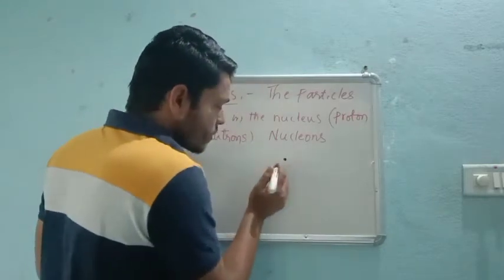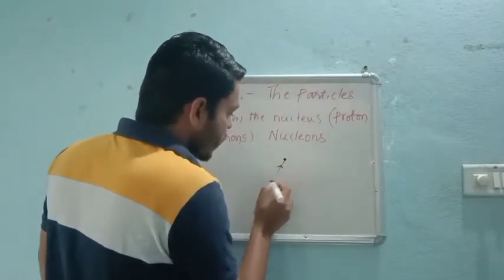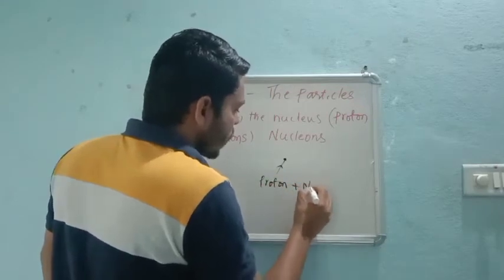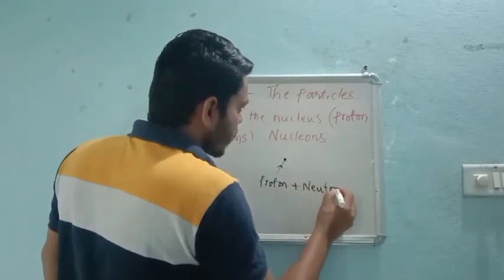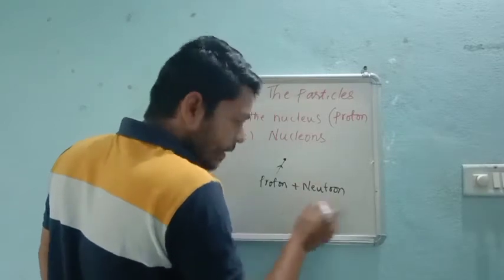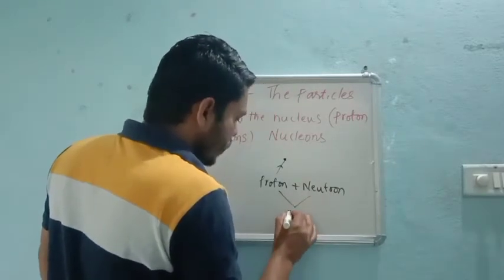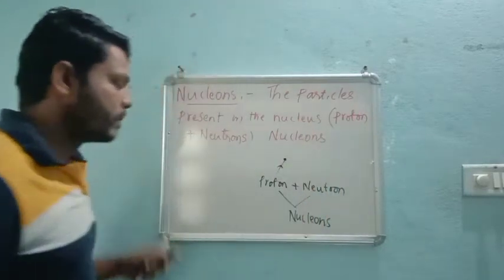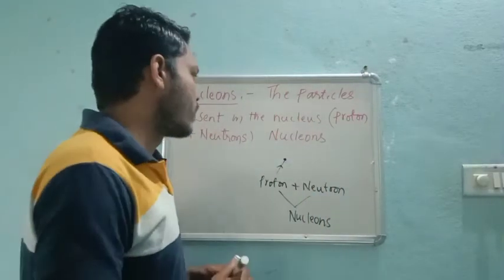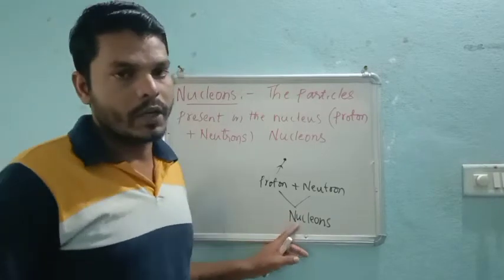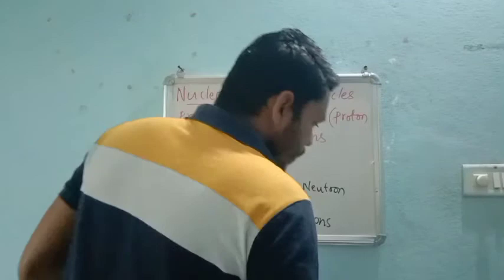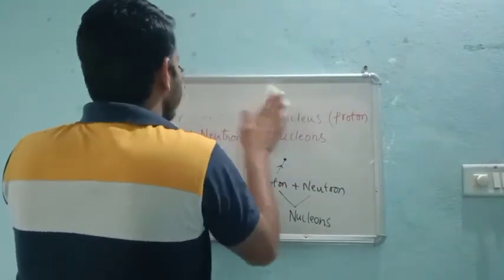This is a nucleus, and in this nucleus we have protons as well as neutrons, and together they are called nucleons. Understood?